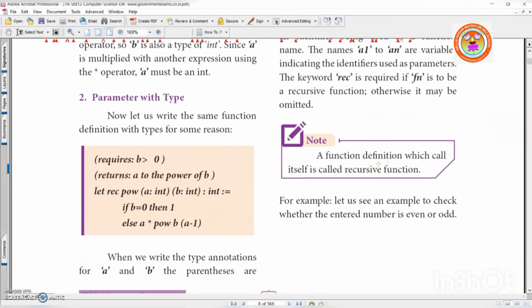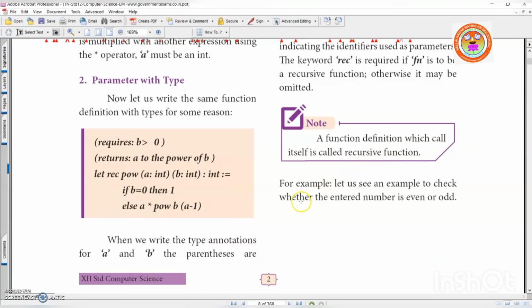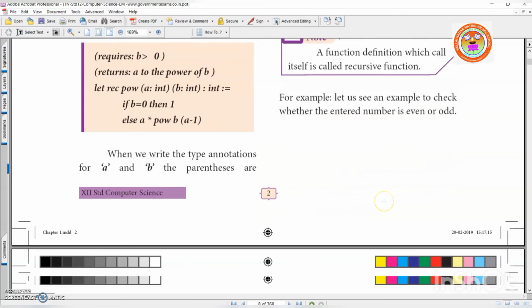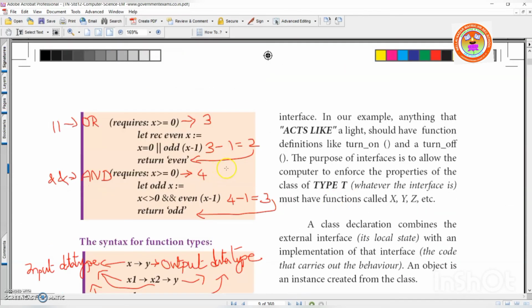Understood? Now see the note. The function definition which calls itself is called a recursive function. Right? Understood about the note? Any doubt till now? So, for example, let us see an example to check whether an entered number is an odd or even number. Very interesting one.